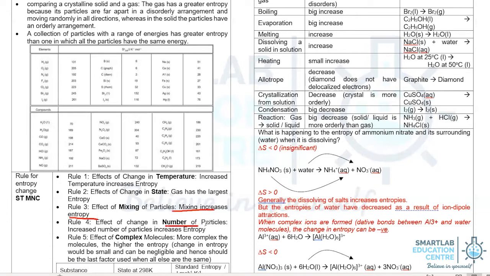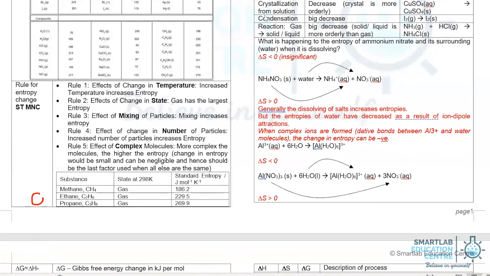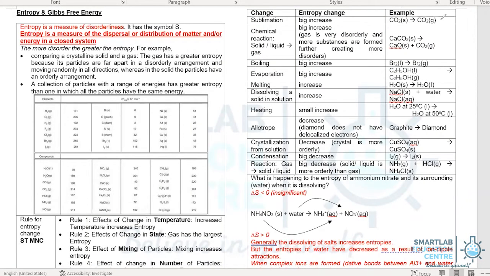The next factor we look at is the number of particles. Like the same example that we mentioned, if you have a greater number of red balls in a room, then you can make the place more messy or have more distribution possibilities relative to one with fewer red balls. Finally, the last factor is the complexity of molecules. We typically don't use that last factor unless all else is the same. Meaning to say, if we have to compare gaseous methane and gaseous ethane, then we have to look at the complexity of the molecule. In this case, ethane has more carbon atoms and more hydrogen atoms, and therefore has a higher entropy.